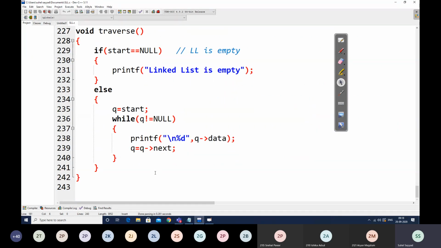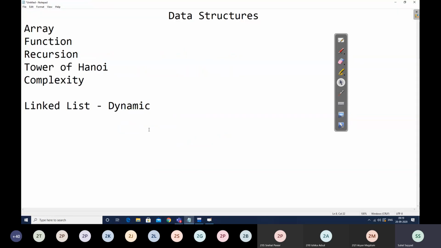And finally we write the simple logic of traverse. If the start is equal to null, then linked list is empty. And if linked list is not empty, then we simply write the traverse logic in the terms of Q, and we keep on printing Q's data. So this is how we had seen all the operations for the first type of linked list, that was singly